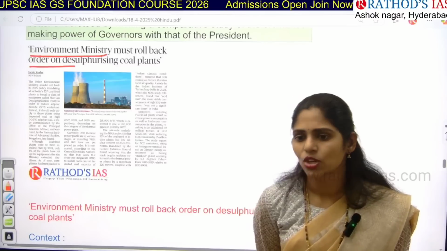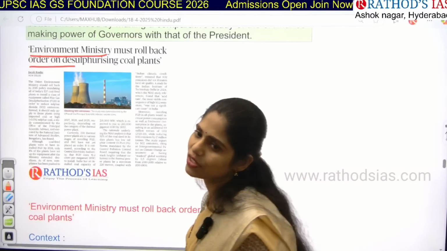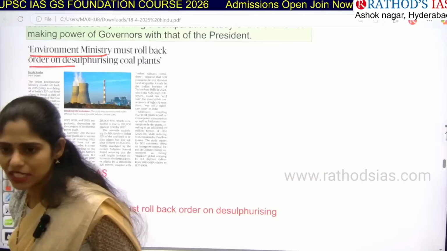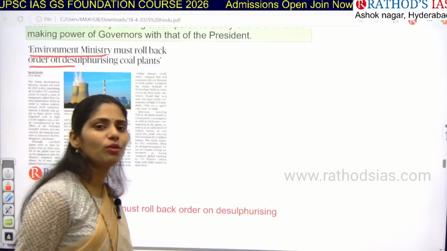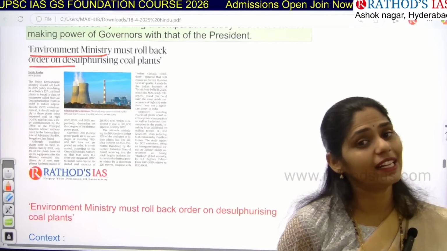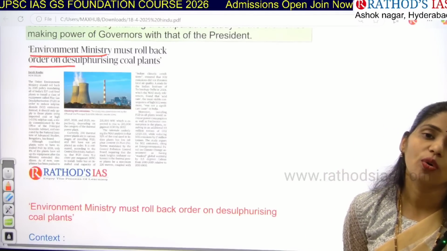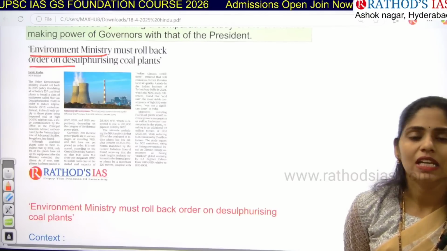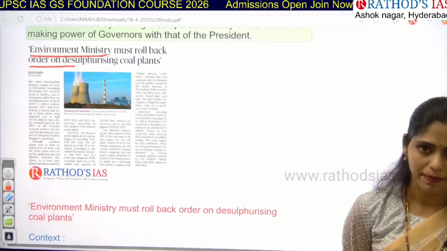Please focus. Electricity can be generated through renewable energy as well as non-renewable energy sources, right? Examples of renewable energy sources are solar energy, wind energy, geothermal energy, tidal energy, etc. For non-renewable, we use coal for making electricity, and this kind of electricity is called thermal electricity.